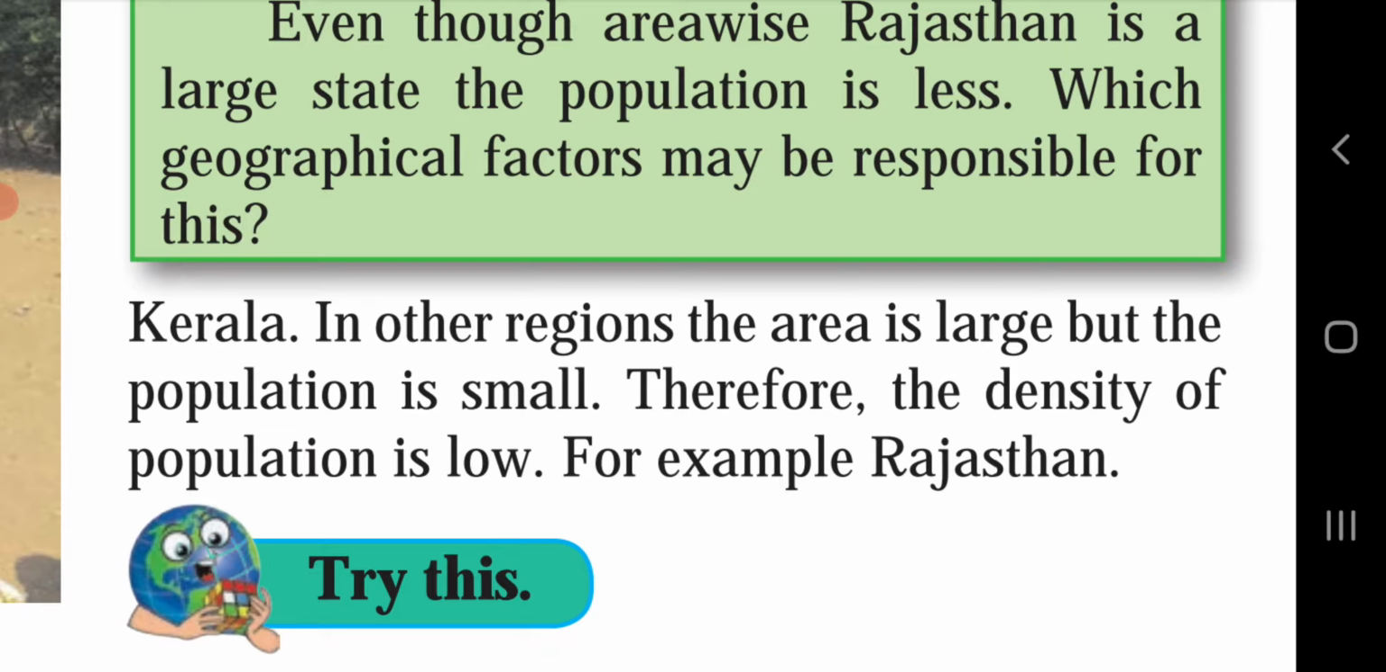It means that in some regions the area is small but the population is large. For example, they have given Kerala. Here Kerala is the region; its area is small but the population level in Kerala is large. Compared to that, they have given Rajasthan. Here the area is large but the population level is low.